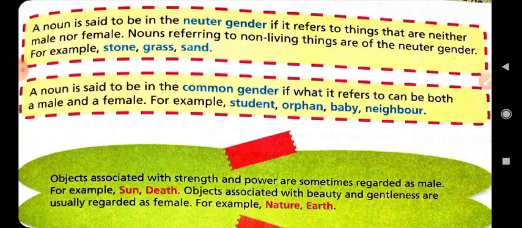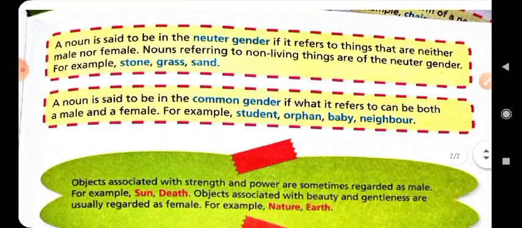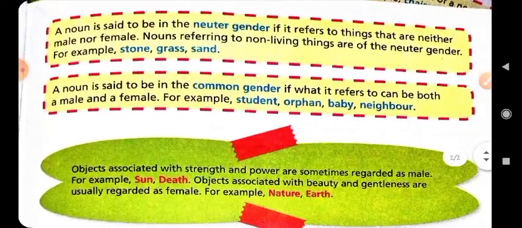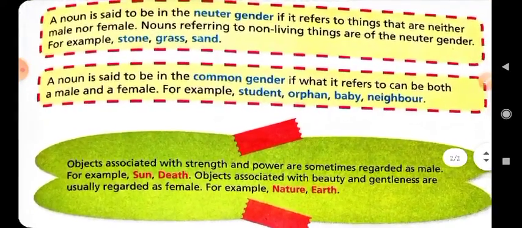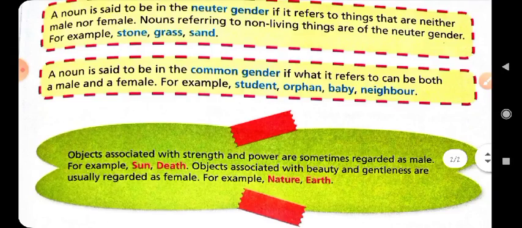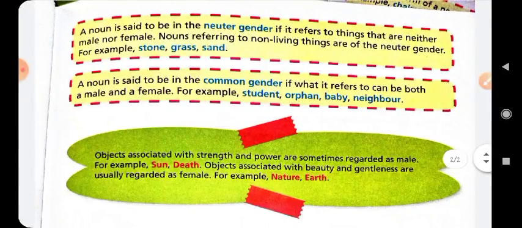Such words, noun words used for both male and female, will be common gender. Words of the feminine gender, like actress and poetess, are used less often these days. Instead, the usage of nouns of the common gender is preferred.